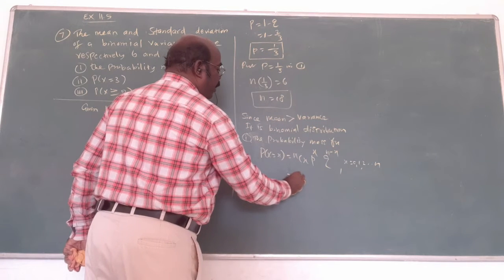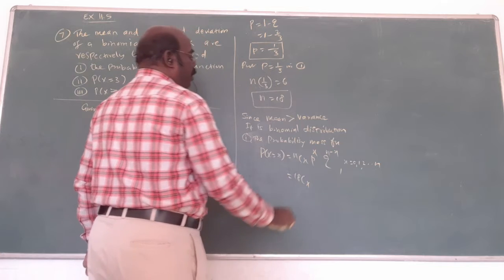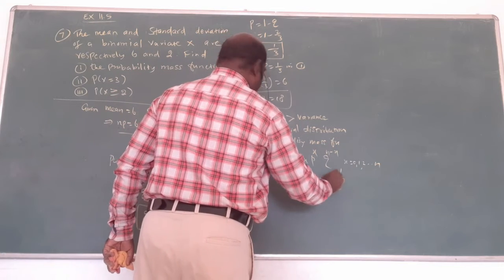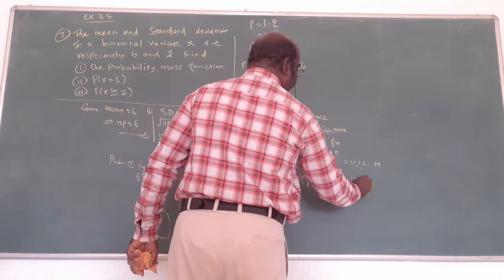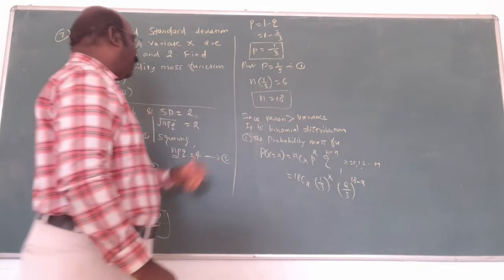Substitute all over here: 18Cx, p is 1 by 3 power x, q is 2 by 3 power 18 minus x. This is the probability mass function.